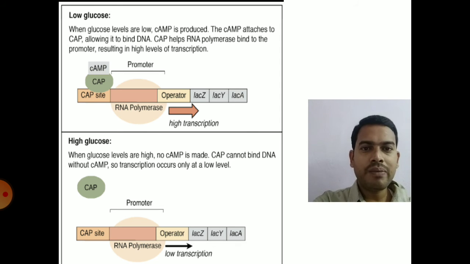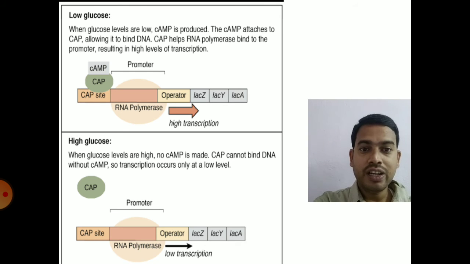Apart from that, a small mechanism needs to be known. This CAP protein requires cyclic AMP, as I mentioned. This cyclic AMP is synthesized from ATP by adenylate cyclase. Whenever there is high glucose in the medium, this glucose will inhibit adenylate cyclase. So cyclic AMP is not synthesized and CAP protein is not activated. RNA polymerase cannot bind to the promoter region. The transcription does not occur.